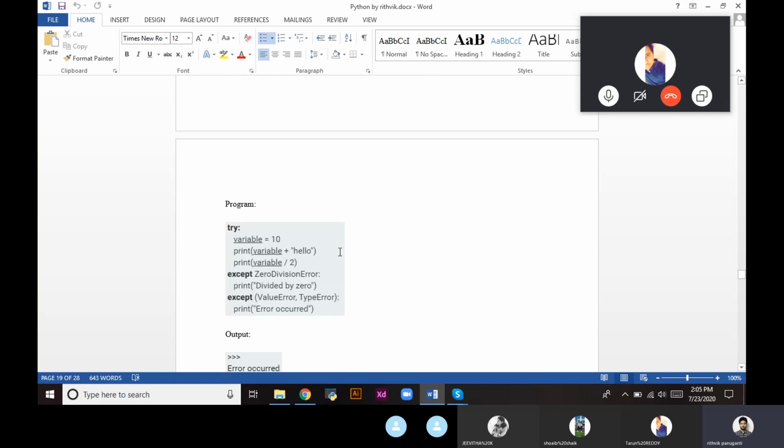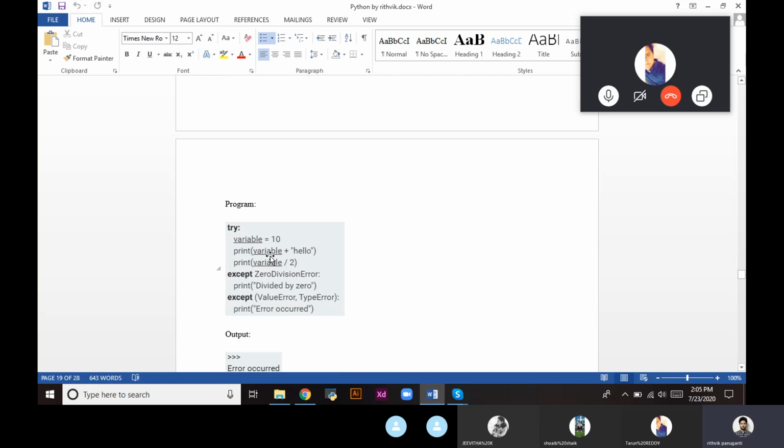Let us see an example program. Here is the example program. This is the try block. We know that the first execution starts from the try block, then it goes to the except, same as in Java. If you write a statement in the try block, after execution of the try block, it will go to the catch block. So in the try we are using a variable that is assigned to 10.